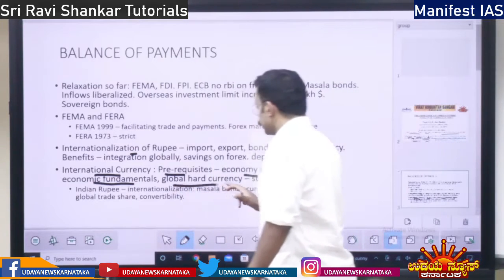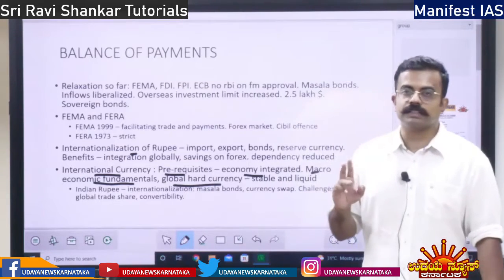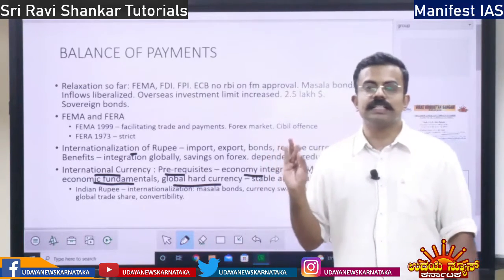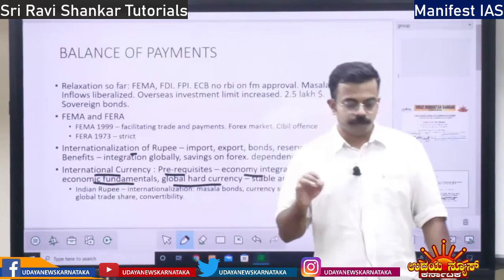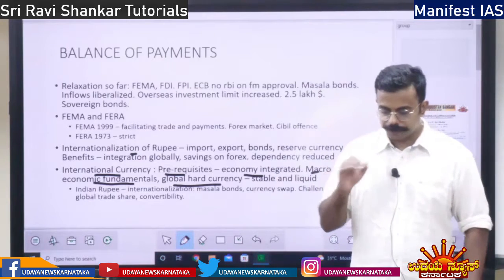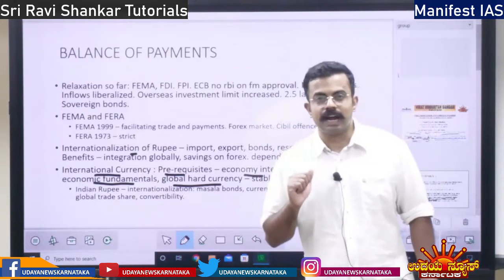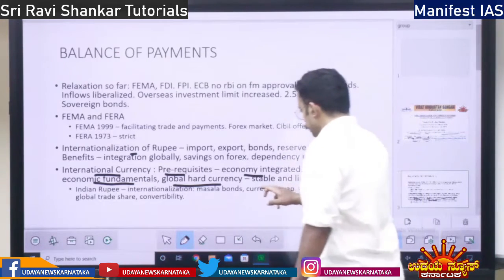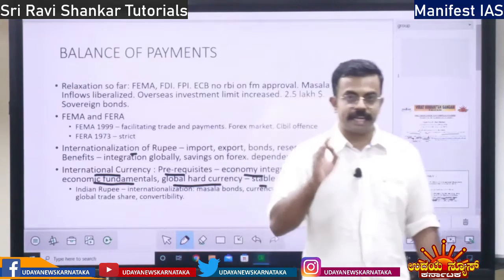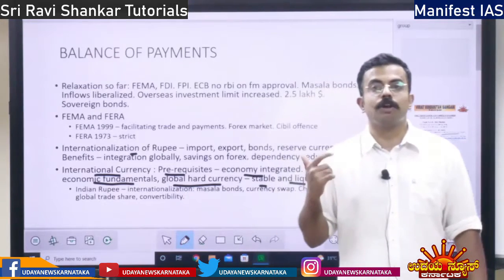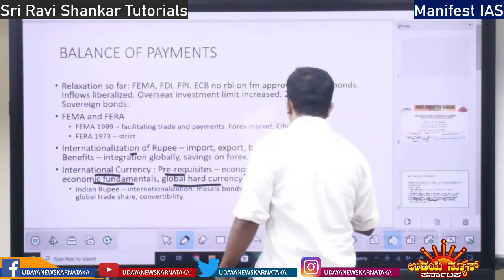Apart from that, the currency should be a global hard currency. There are two types of currency: soft currency and hard currency. Which is a hard currency? That currency which is stable, the exchange rate of which doesn't vary frequently. That is a hard currency. It is stable as well as liquid. That particular currency should be stable in the first place and there should be a lot of liquidity. Then it can be called a hard currency.